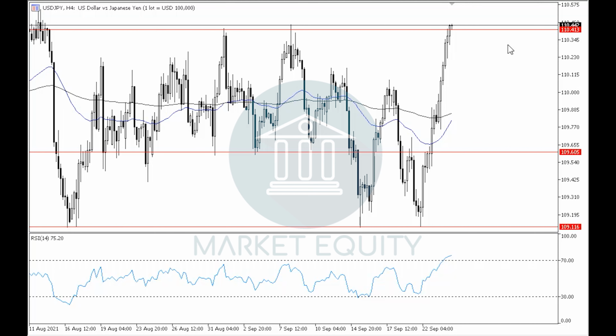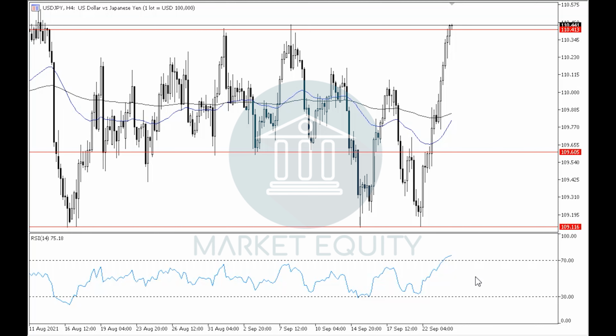will support the continuity of the sideways movement in the 4-hour time frame as well as the daily time frame, and will continue to target around level 109.60, then 109.10. If we notice the RSI indicator in the 4-hour time frame, then we can see that it is currently moving above level 70 inside the overbought area, which further supports the probability of rebounding down off of around the current levels to continue with the sideways movement. That was it for the US dollar versus the Japanese yen.